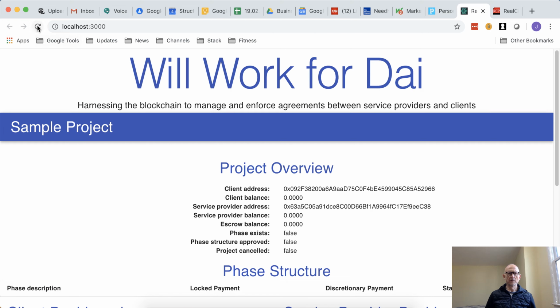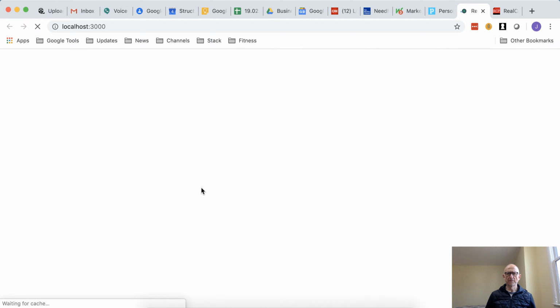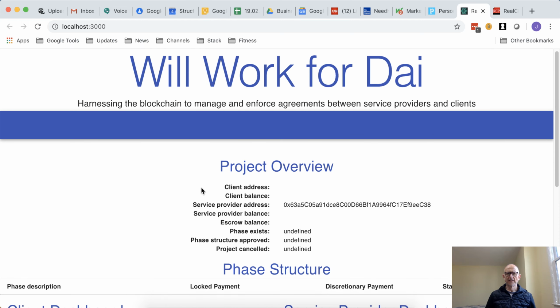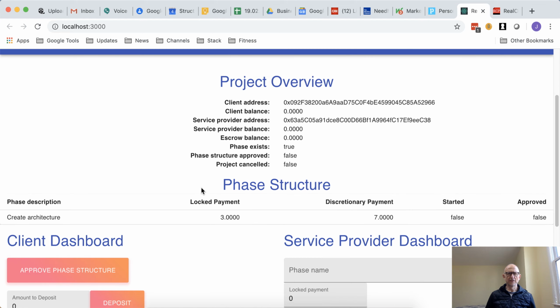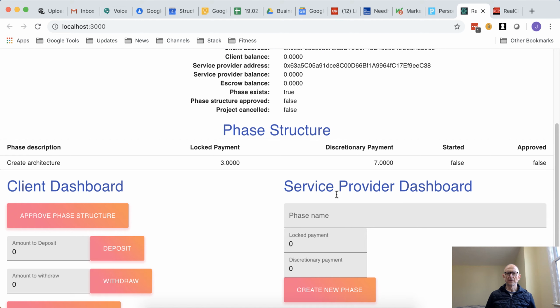and wait a second for the blocks to be mined, and then we'll hit refresh. And we can see we've got the first phase in our phase structure. Looking at the status, it has not yet been started, nor has it been approved. So now we'll create another phase, and we'll call it Write Smart Contracts.